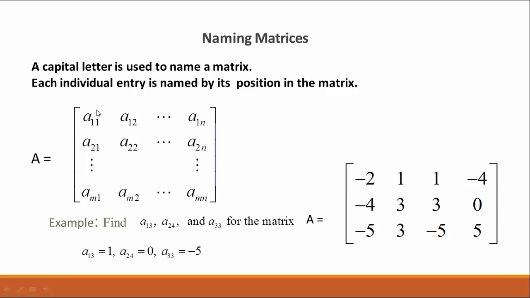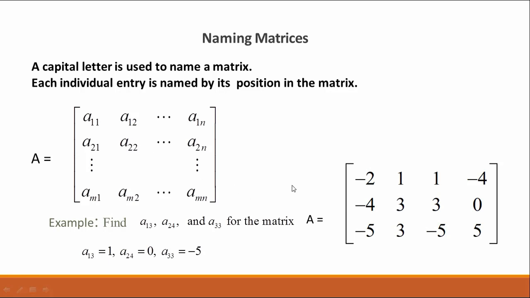These positions show that A11 means that this element lies in the first row and first column. A12 means the element of first row and second column. So A22 means this is the element of second row and second column.